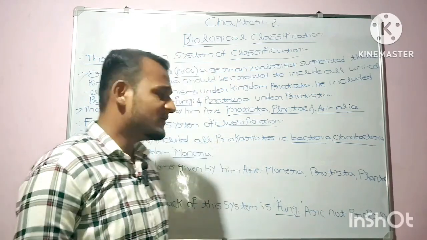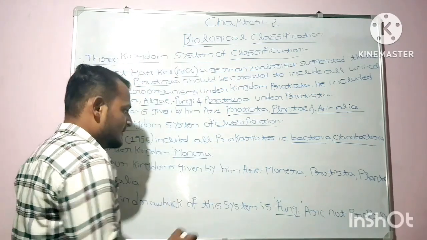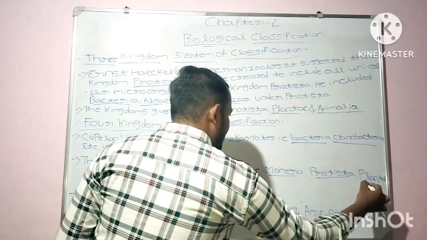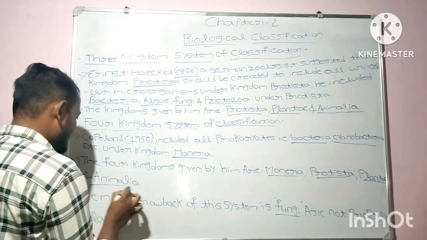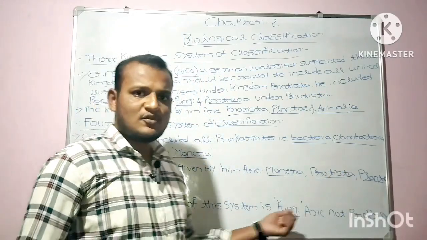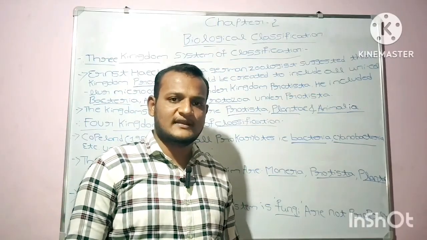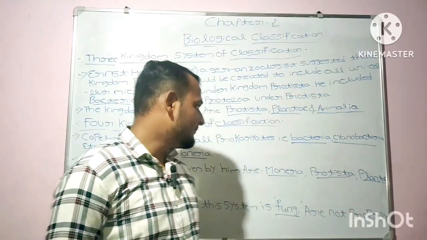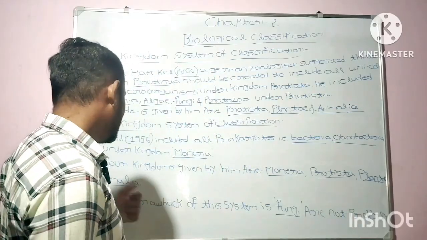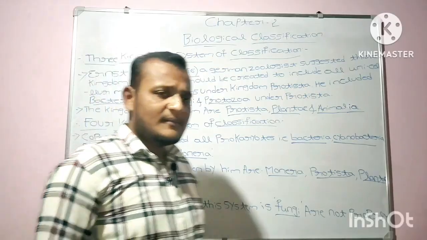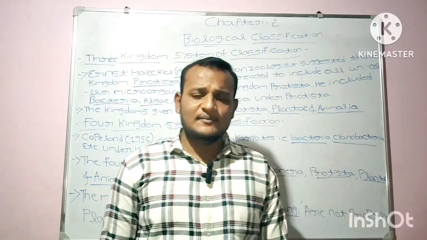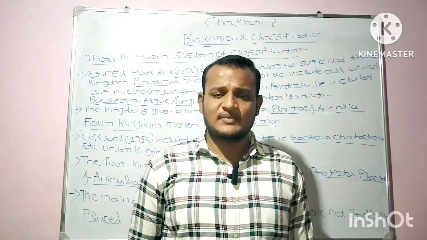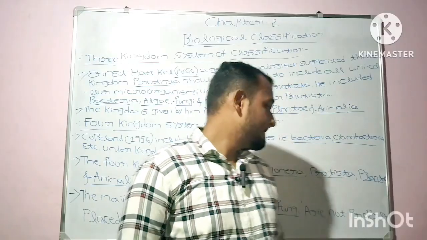The four kingdoms given by Copeland are Monera, Protista, Plantae, and Animalia. The main drawback or demerit of this classification is that fungi are not properly placed.